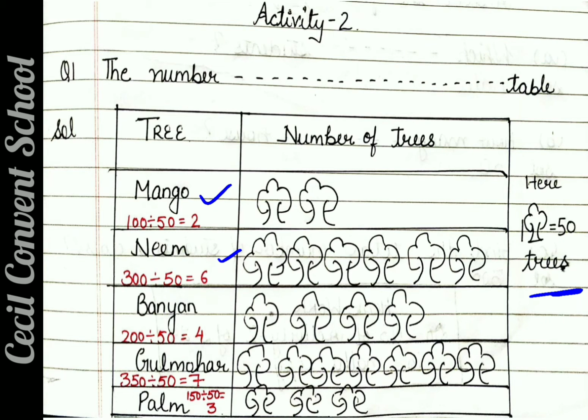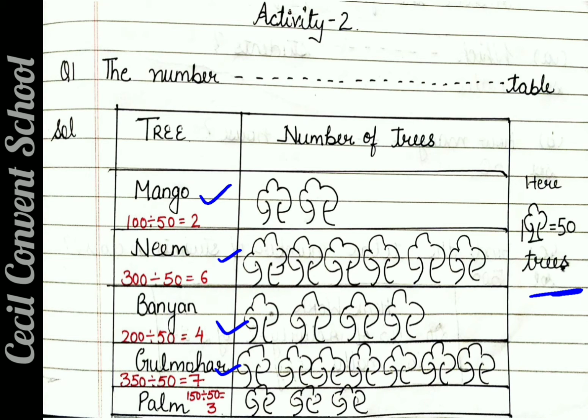Now banyan trees are 200. So 200 when you divide by 50, you get 4. Now gulmohar, their number is 350. So 350 when you divide by 50, you get 7. Then 150 you divide by 50, you get 3.